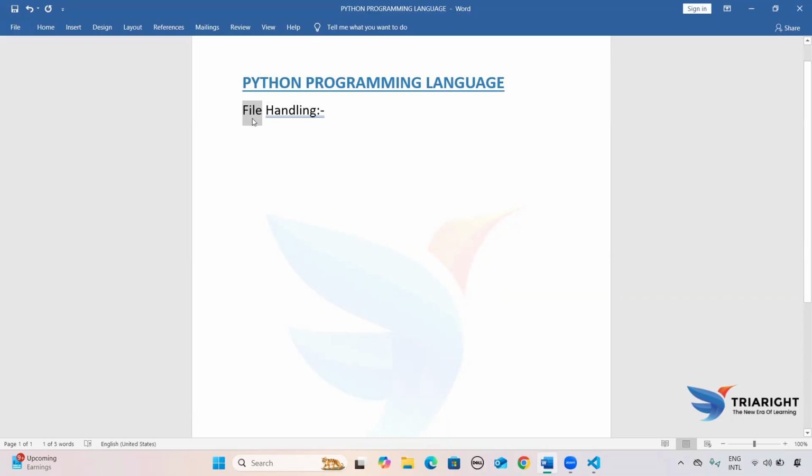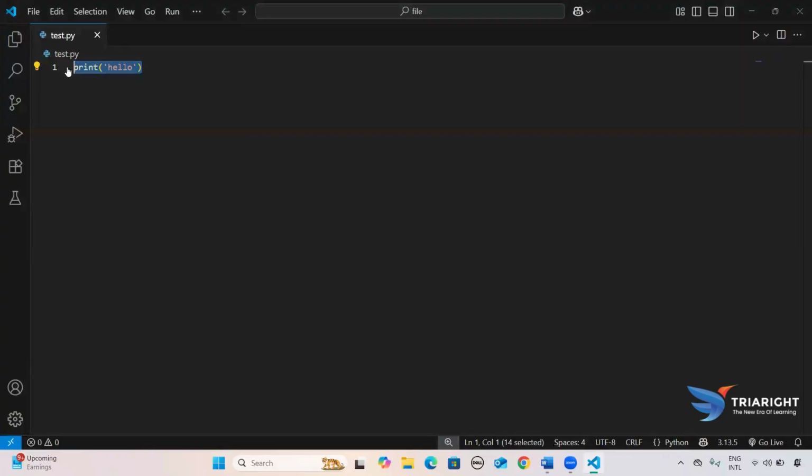File is nothing but a name which is given for a non-volatile memory which is available in a local disk. Suppose I'm taking test.py, this will be a file because the file is the name. We already provided the name as test.py, where py is the extension.